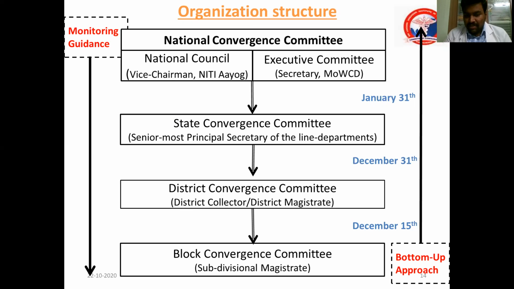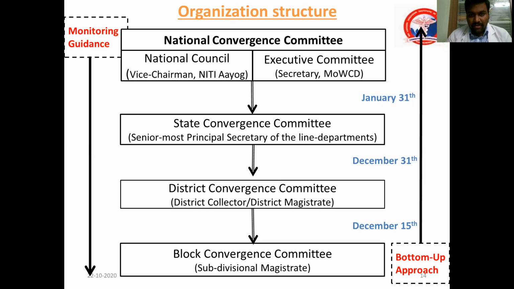From the district convergence committee it reaches the state convergence committee by December 31st. From December 31st, it should reach the national convergence committee by January 31st. This is planning, a bottom-up approach.